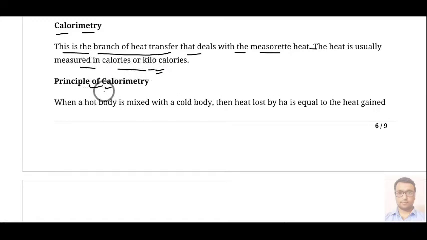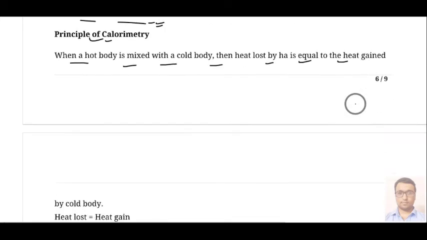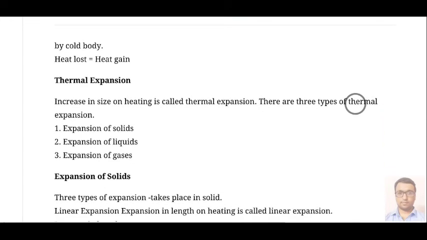Principle of calorimetry, what is that? When a hot body is mixed with a cold body, then the heat lost by the hot body is equal to the heat gained by the cold body, or heat lost equals heat gain. This is called the principle of calorimetry.